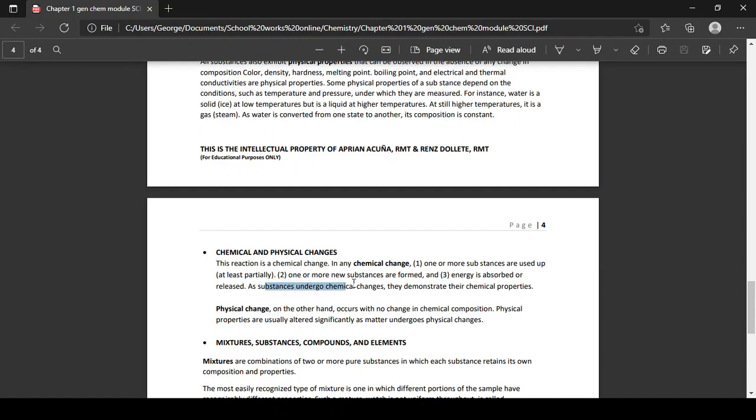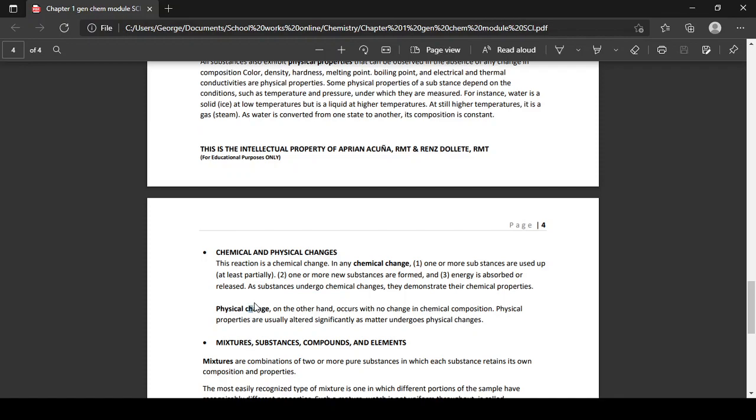As substances undergo chemical changes, they demonstrate their chemical properties. Ang hydrogen sa tubig, hydrogen man gyapon. Ang oxygen sa tubig is oxygen man gyapon, pero nag-form sa bagong substance. Ang energy gamit, gin-absorb nila or gin-release na to their surrounding. So that is your chemical change.